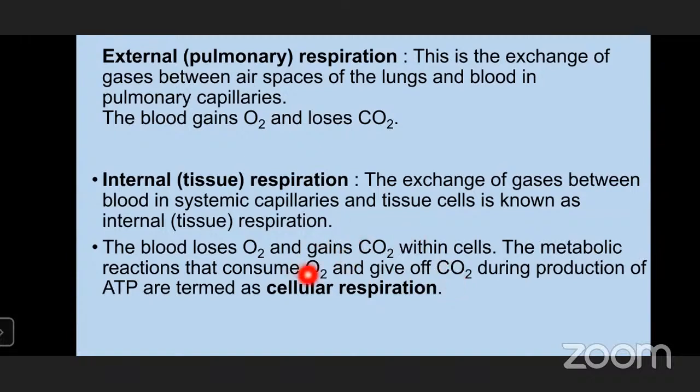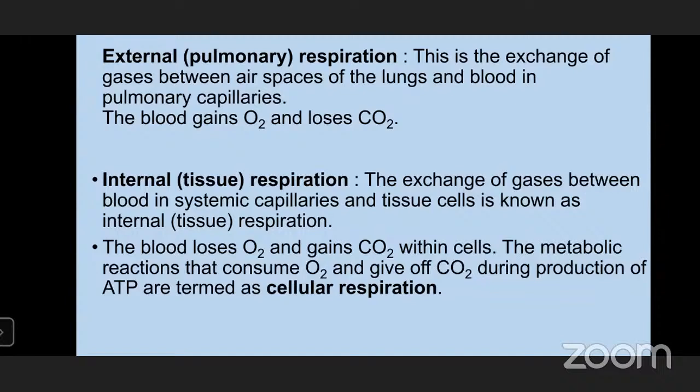So why does the cell have to take the oxygen? Because it has to oxidize the glucose molecule. What will happen if the glucose molecule is oxidized? It will produce carbon dioxide, and it will produce energy in the form of ATP. All right. So in internal respiration, the blood loses oxygen and gains carbon dioxide within the cell.